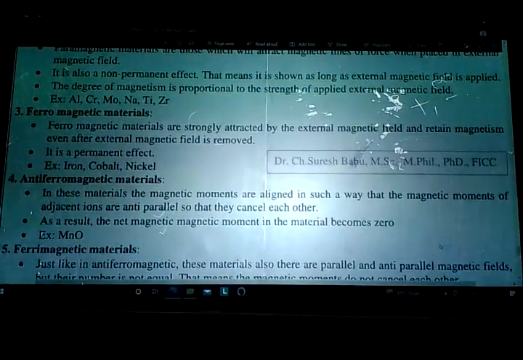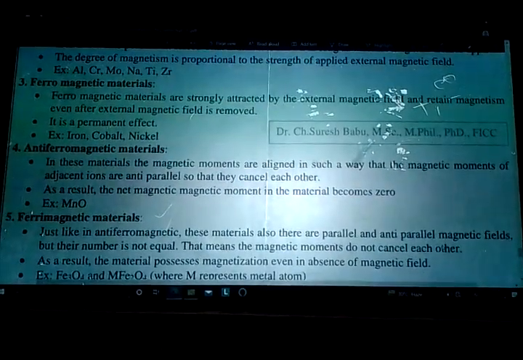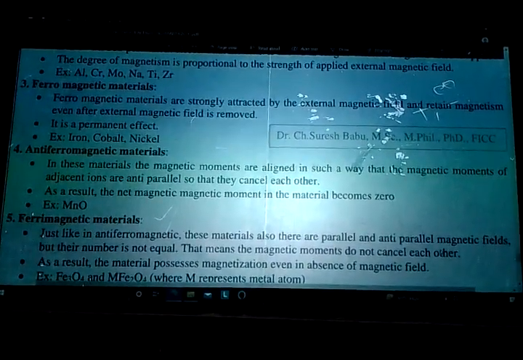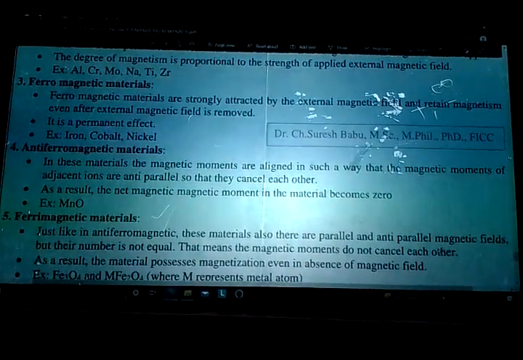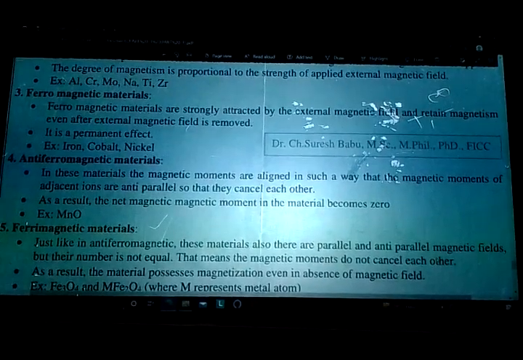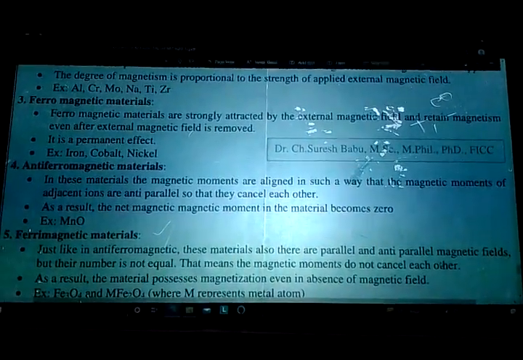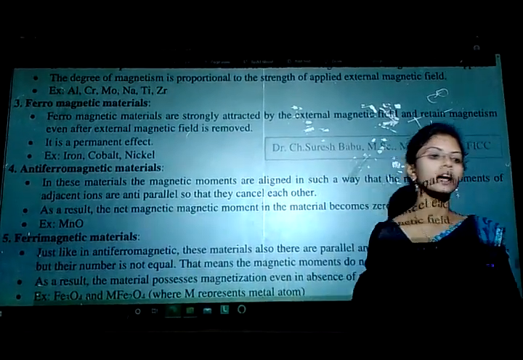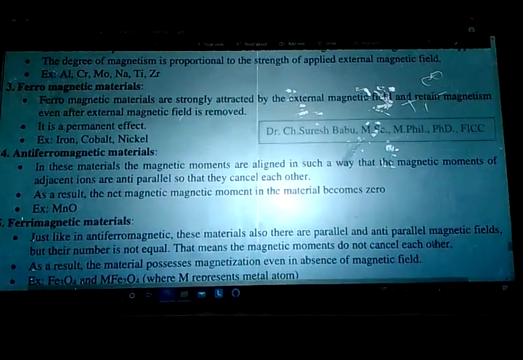Next is anti-ferro materials. In these materials, magnetic moments are aligned in such a way that the magnetic moments of adjacent ions are anti-parallel, so they cancel each other.